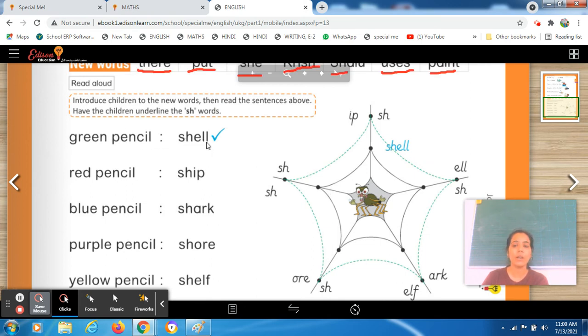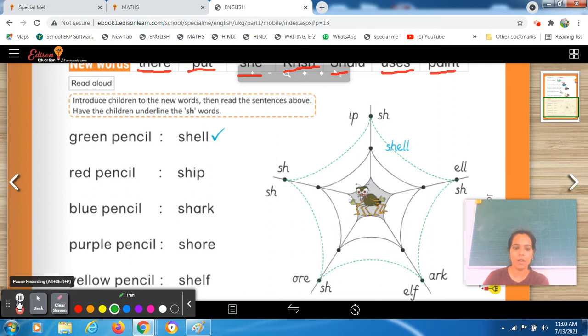Shell. This one is the word. If we have to make the word shell, we have to use the green color pencil. Which color pencil? The green color pencil. So I am taking the green color pencil and I look to see where the word is. This is sh and this is e double l, shell. So you have to match it, right? Like this, shell, right? Okay, the next word is, students,